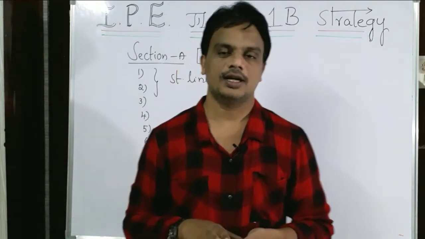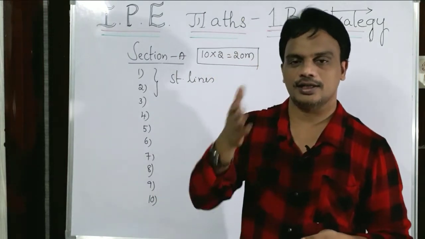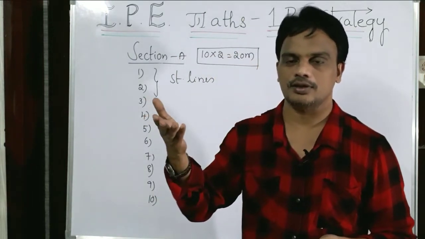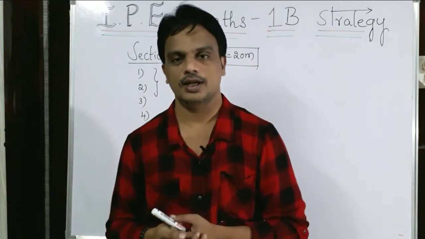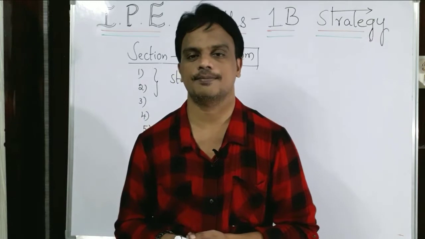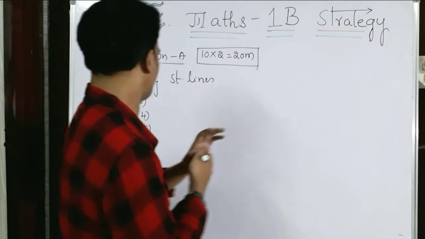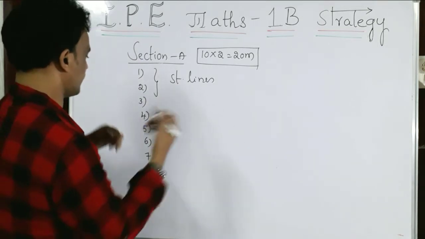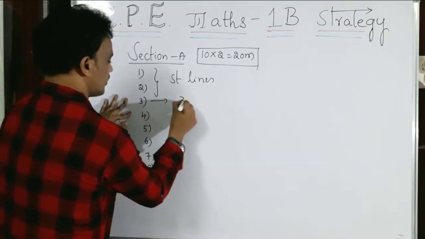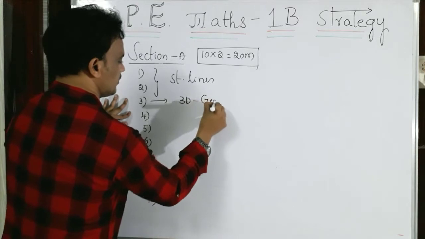Also the line equation dividing the line segment joining AB in the ratio l1 is to l2, and the angle between two lines. So we may get the first question and the second question from straight lines, and the third question is from 3D geometry.